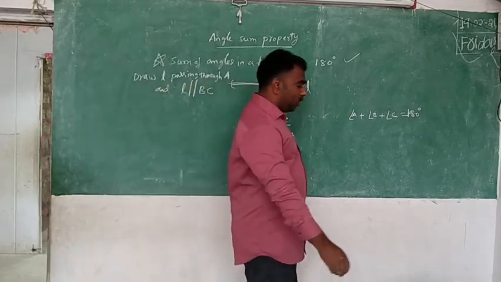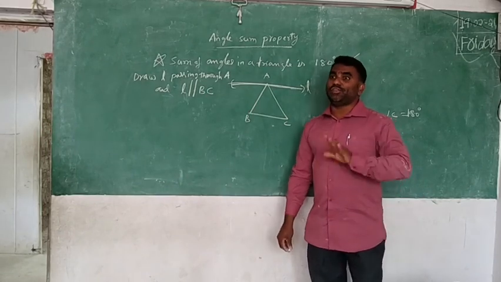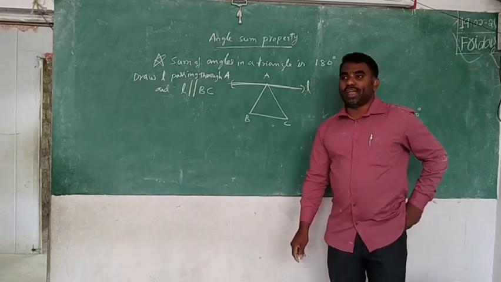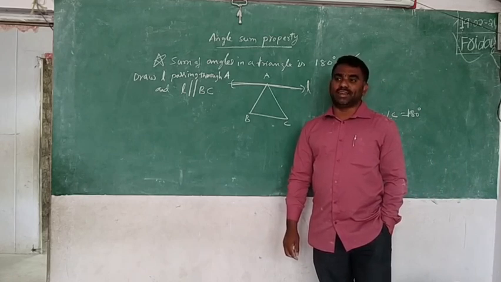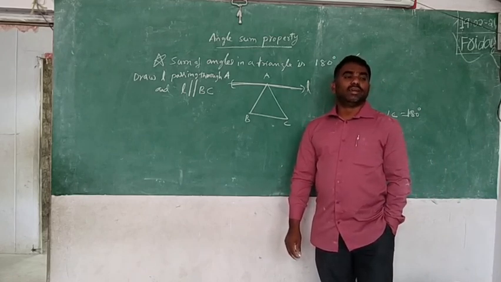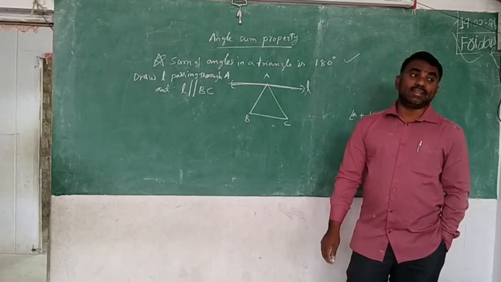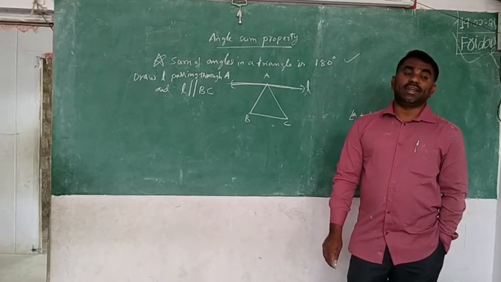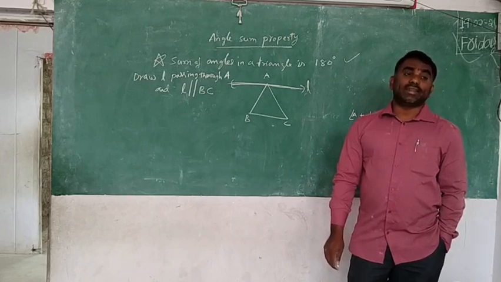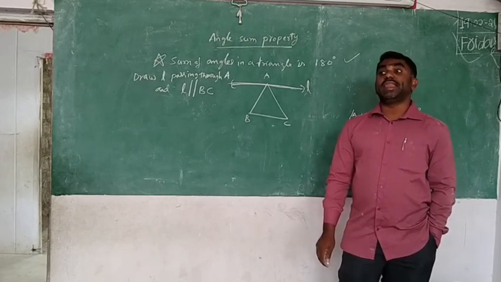Now see here, yesterday in the previous chapter on pairs of angles, we discussed transversals. Do you remember? On a transversal, alternate angles are equal when lines are parallel. On a transversal, corresponding angles are equal when lines are parallel.